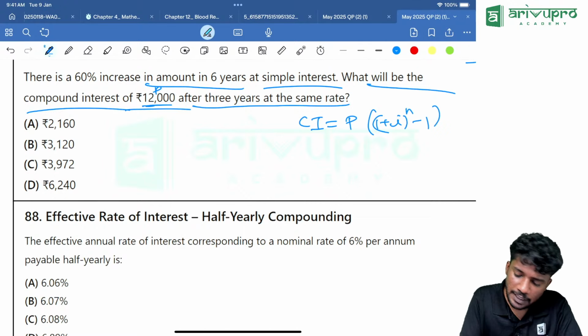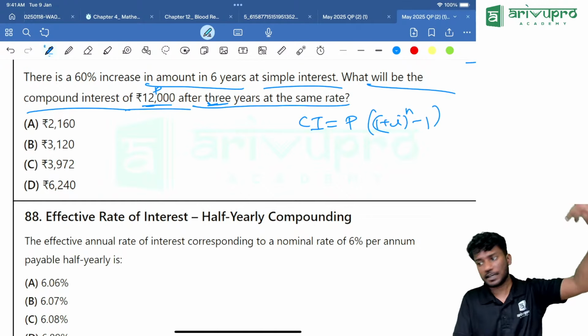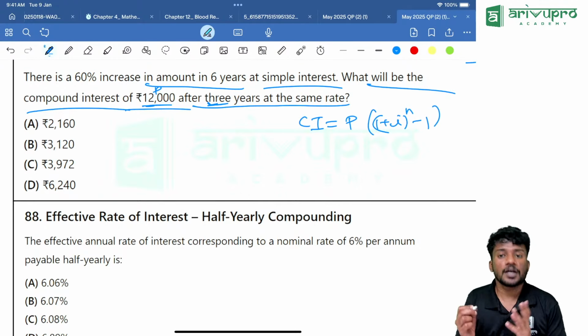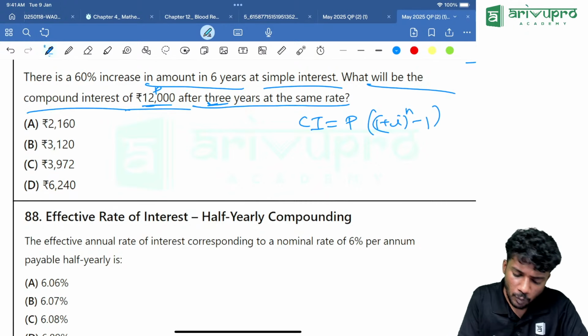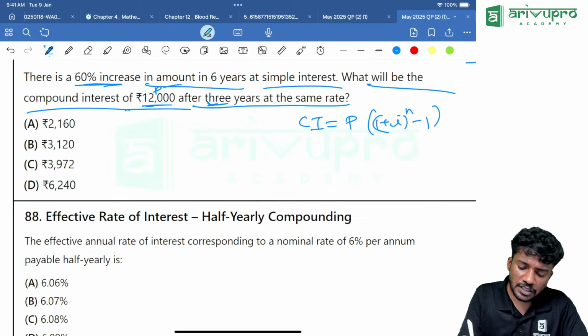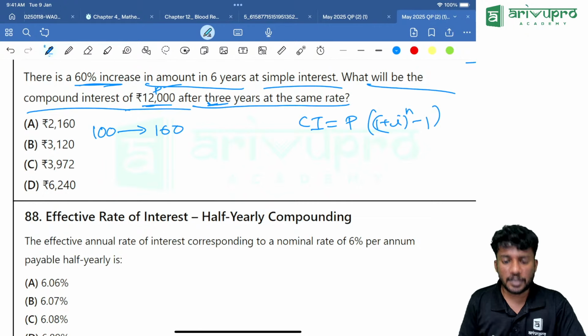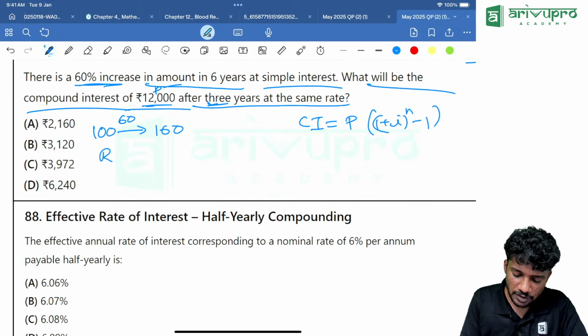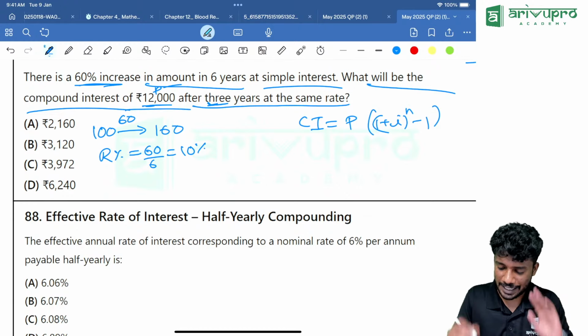We have the P value. We have the n value. n value is how much? 3. Then we don't have the I value. Where will we find the I value? We will use the simple interest equation and we will find the I value. So what is given? There is a 60% increase in the amount. That means 100 is becoming how much? 160. So how much is the simple interest? 60 is the simple interest. Then the rate percentage is nothing but 60 divided by 6, which is equal to 10%. I value is 0.1. Get me the answer.